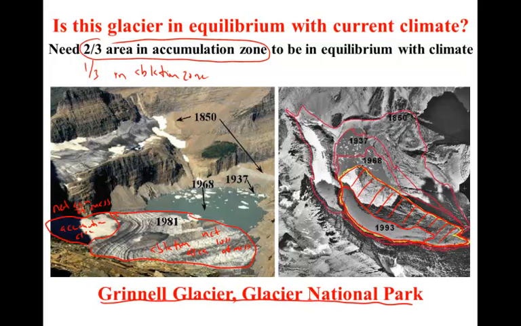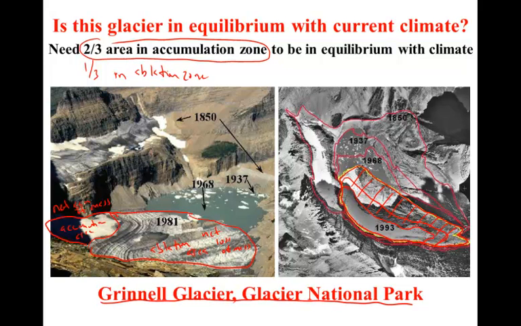The glacier is going to retreat if the 1993 climate continues. The glacier over time is going to retreat to approximately this position, which would result in 2/3 accumulation area, 1/3 ablation area, which would make the glacier stable or in equilibrium with the current climate conditions.